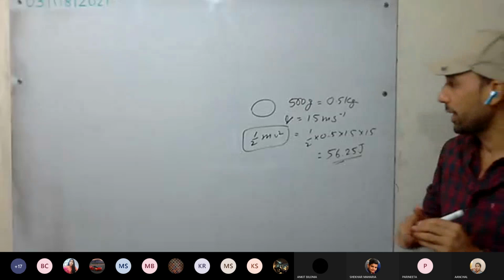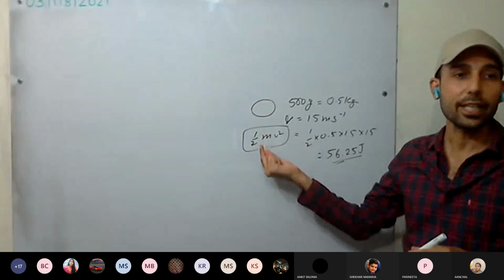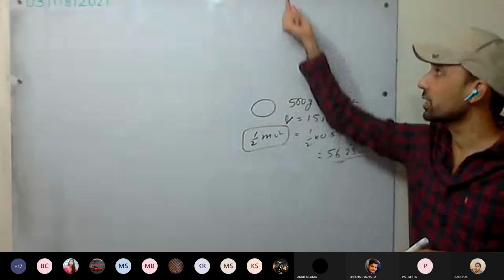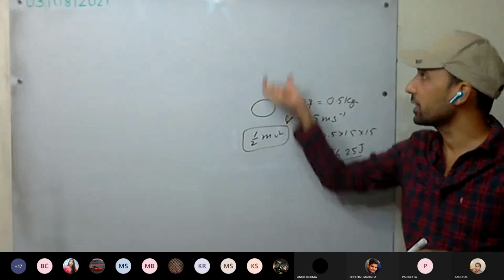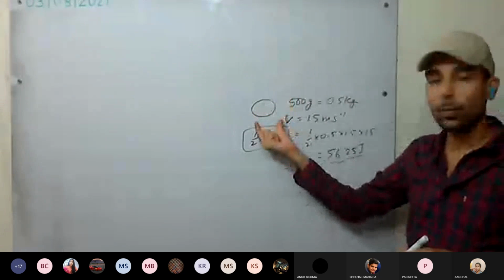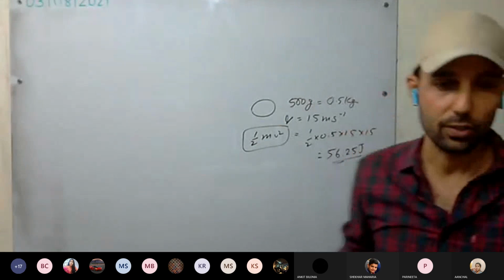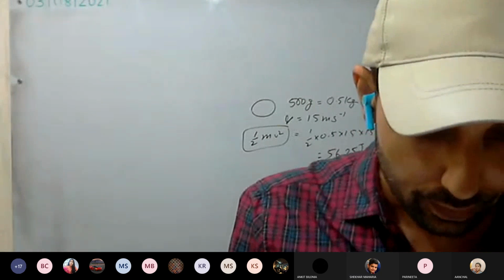Here at this point, it is stored as kinetic energy, and this will be converted into potential. You can see the total energy remains conserved. Whatever energy is here, the same energy is here. Here it is in the form of kinetic energy only, and at the maximum height it is in the form of potential energy only. Is the first point clear?